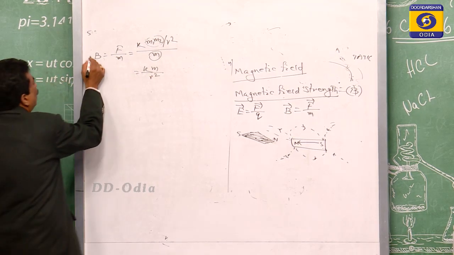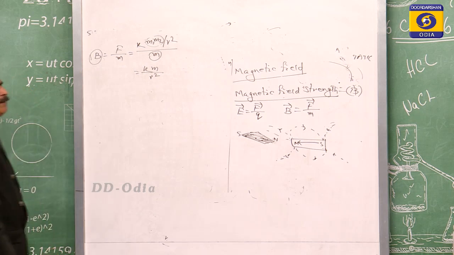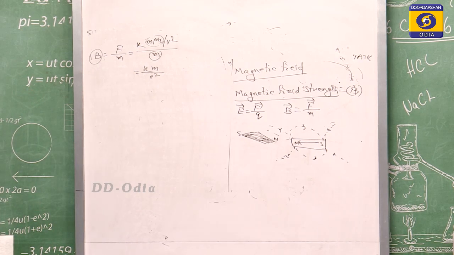This is the magnitude of the magnetic field intensity.